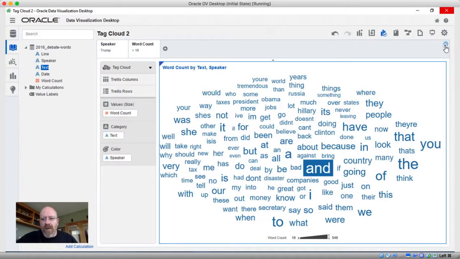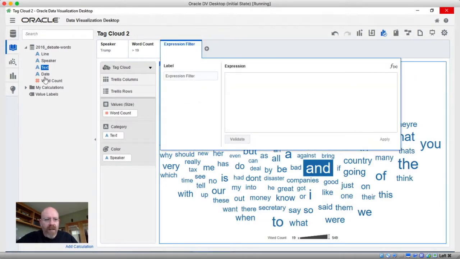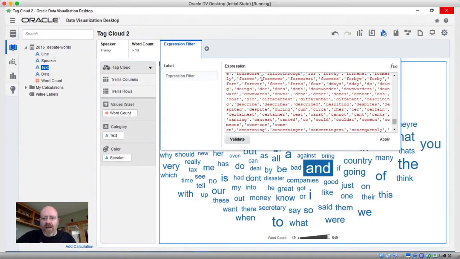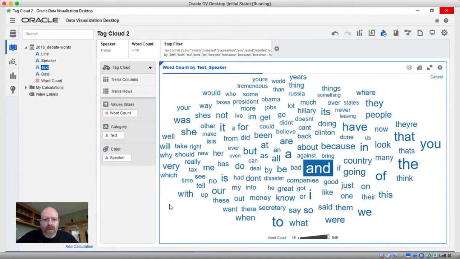But fortunately, we do have the expression filter, which I can add here. And I can basically say text not in, and we'll put our open and close parentheses here, and then we'll paste our values in between there, and I'll just call this stop filter. And I'll validate this, make sure it looks good, expression validated, hit apply. And now it's going to remove a lot of those words.